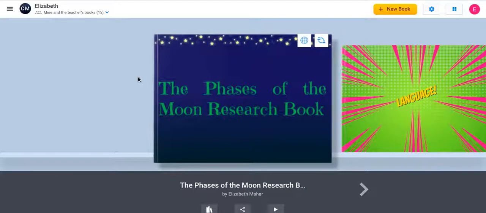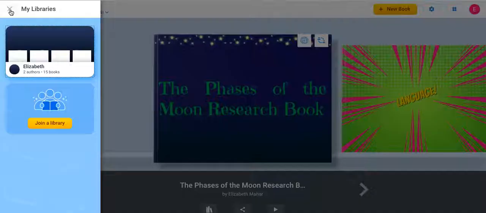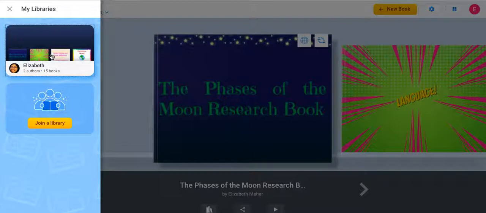You will hit sign in if you're choosing to sign in with Google. Once the student is logged in, they will either see no books if they haven't made any yet, or they'll see some books they've used in the past, maybe with another teacher. The students will then click on these 3 lines to get to the dashboard. And the student dashboard looks a little differently than ours. All their options are is to either look at other libraries that they have joined, or they can join a library for a new teacher.